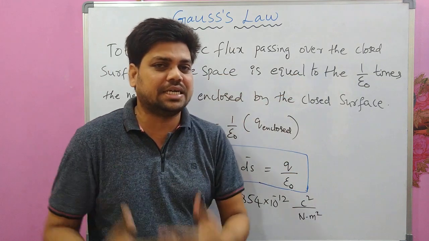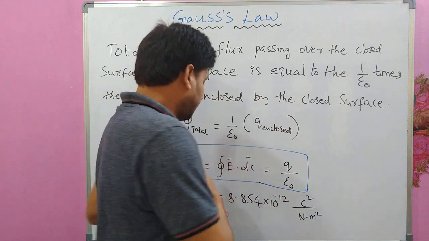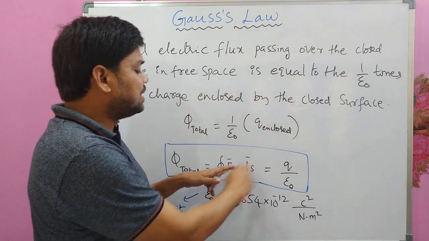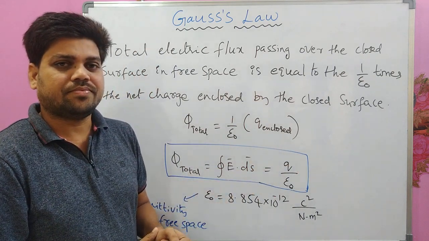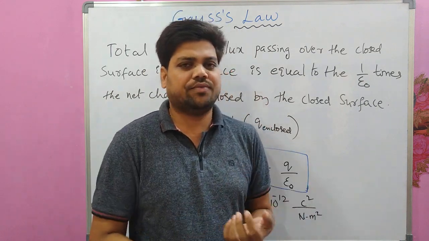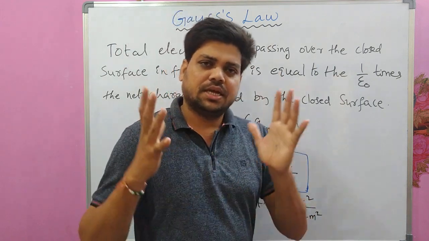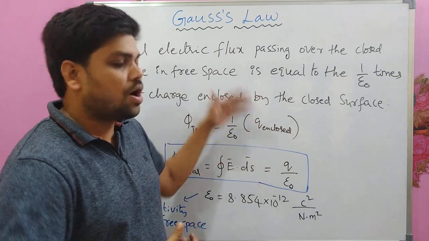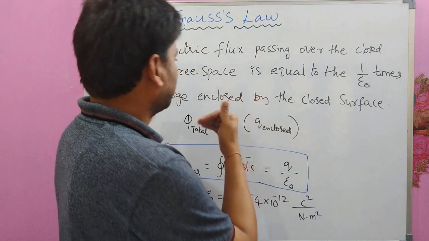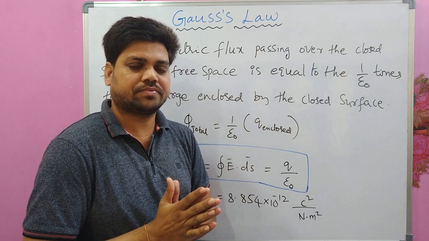If Q is the net charge enclosed by the closed surface, then Q by epsilon naught will give you the total electric flux. And by using this law, we can find out electric field. We will see how this law is used to find electric field in another video, the applications of Gauss law. Let us confine ourselves to what Gauss law is, how to prove it, and what the most important, worth noting points are regarding this Gauss law.